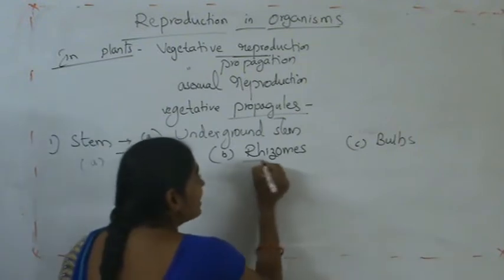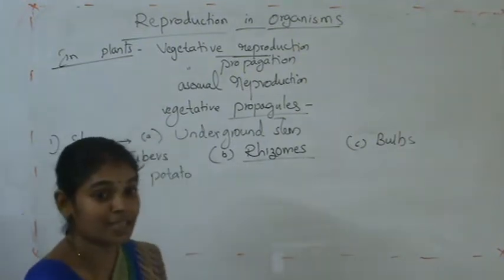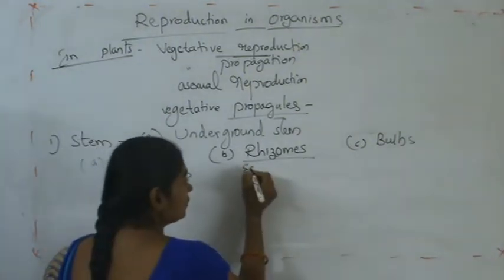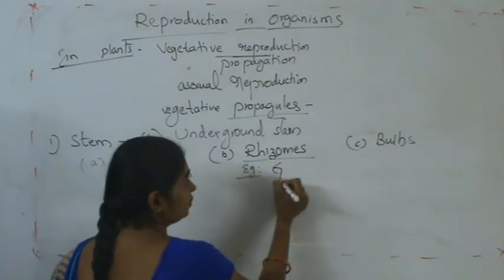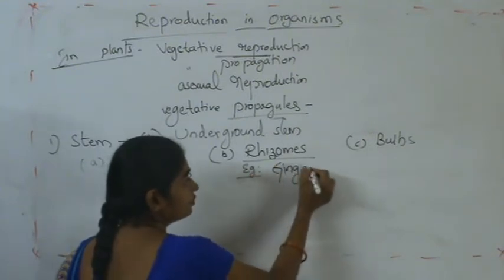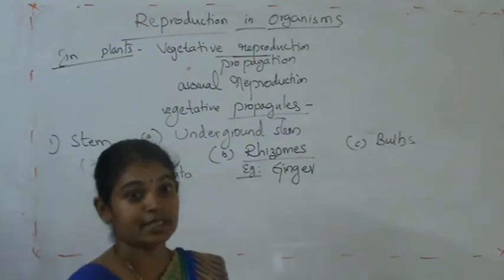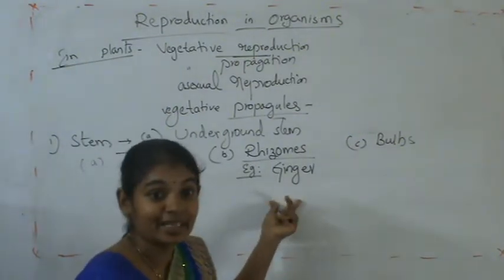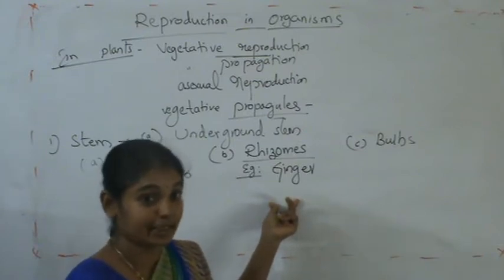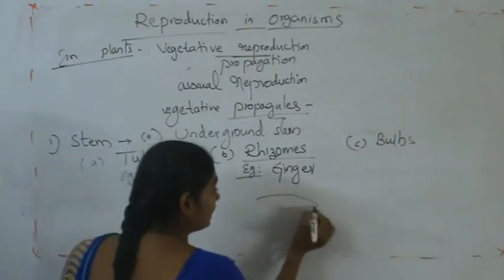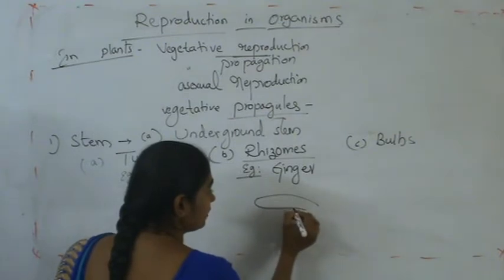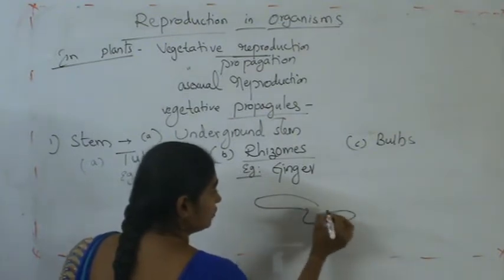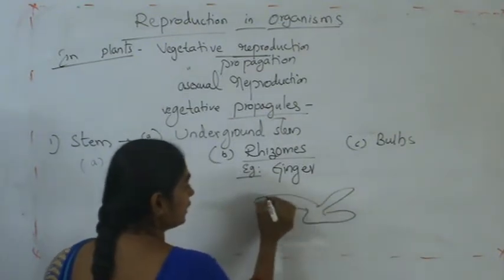Then rhizomes. Rhizome, example ginger. Ginger contains nodes and internodes.